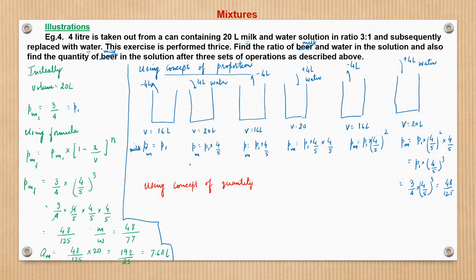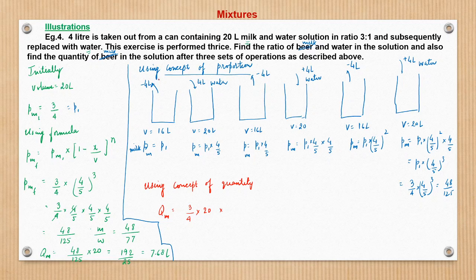So what happens now? See, initially the quantity of milk we will discuss. Initially there would be a certain quantity of milk, that would be how much? 3 by 4 into the initial volume, 20 liters, right? Now when 4 liters of water is taken out, will the quantity of milk change?